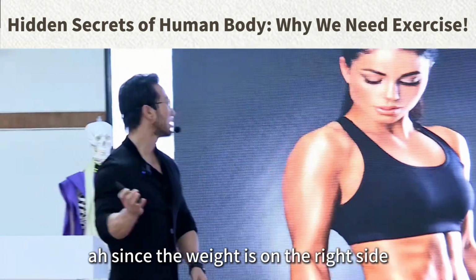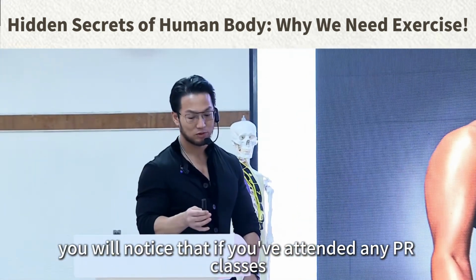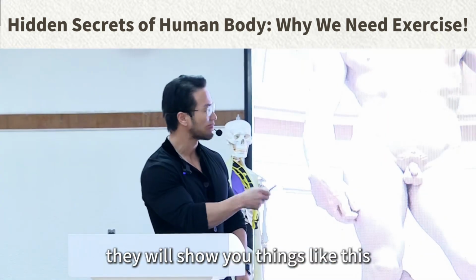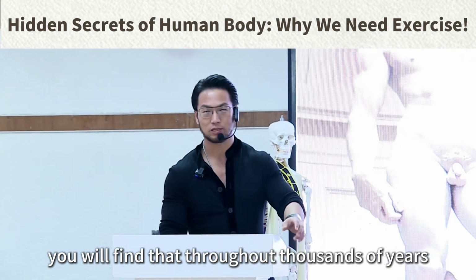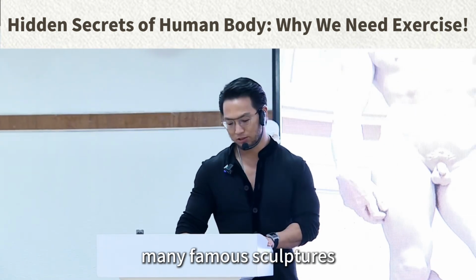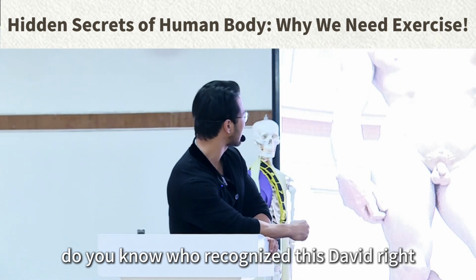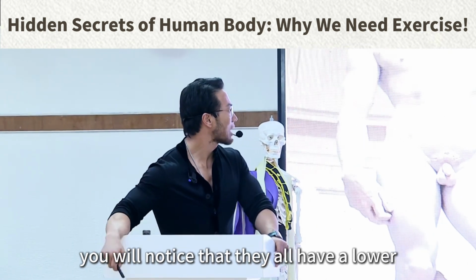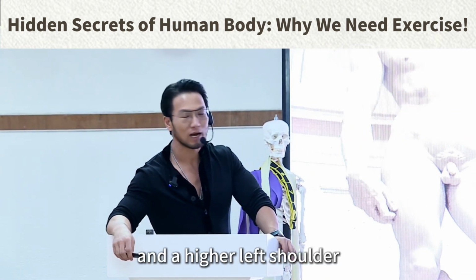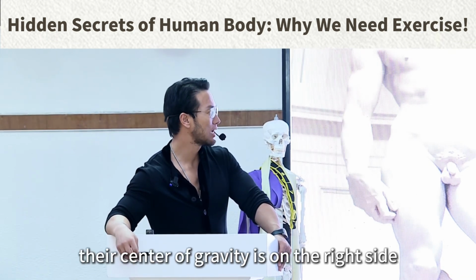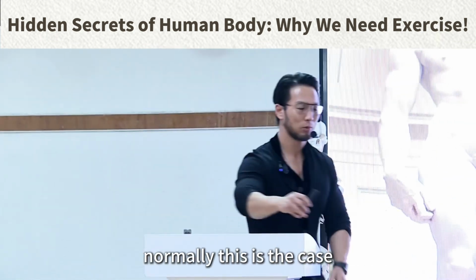Since the weight is on the right side, you will notice that if you've attended any PR classes, they will show you things like this. You will find that throughout thousands of years, many famous sculptures depict people with their center of gravity on the right side. You will notice that they all have a lower right shoulder and a higher left shoulder, indicating their center of gravity is on the right side. Normally, this is the case.